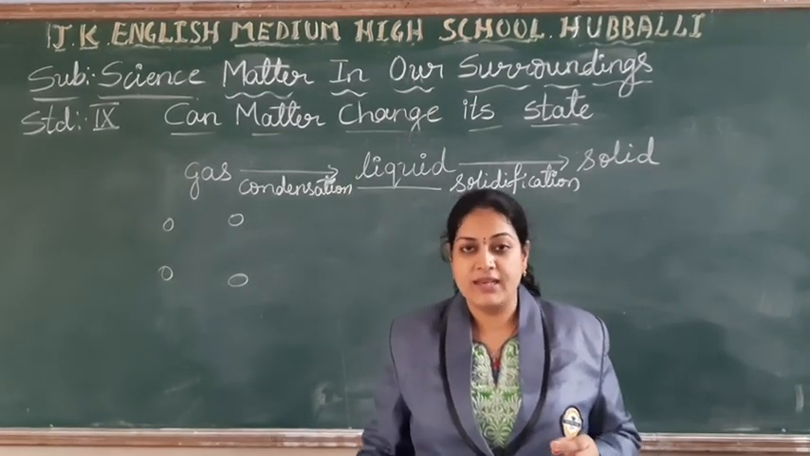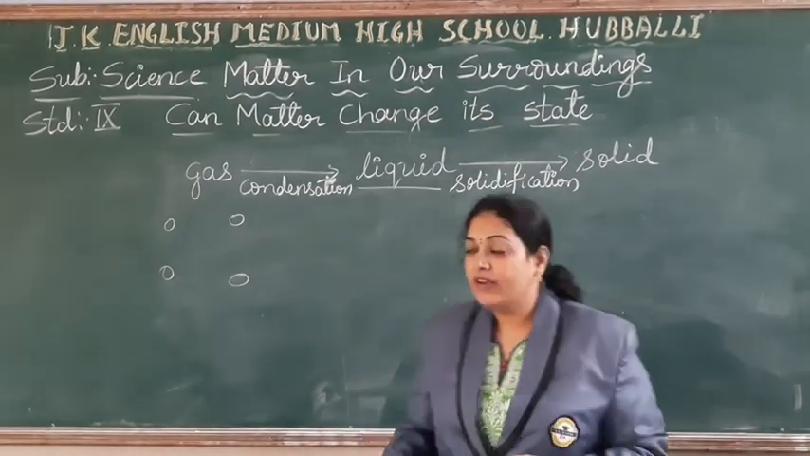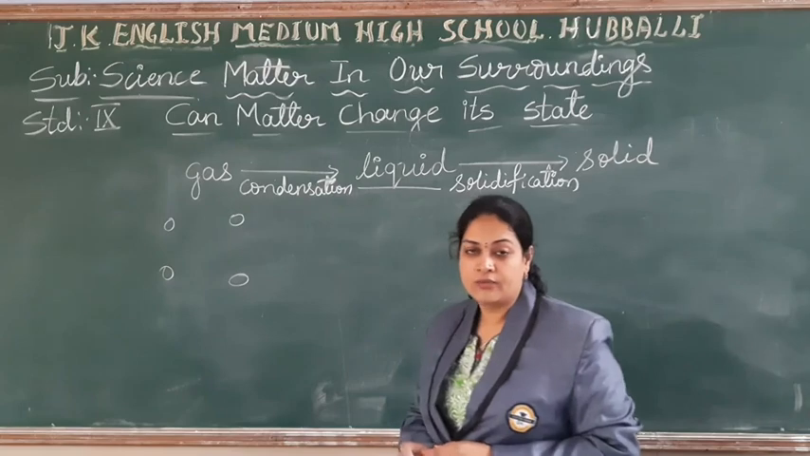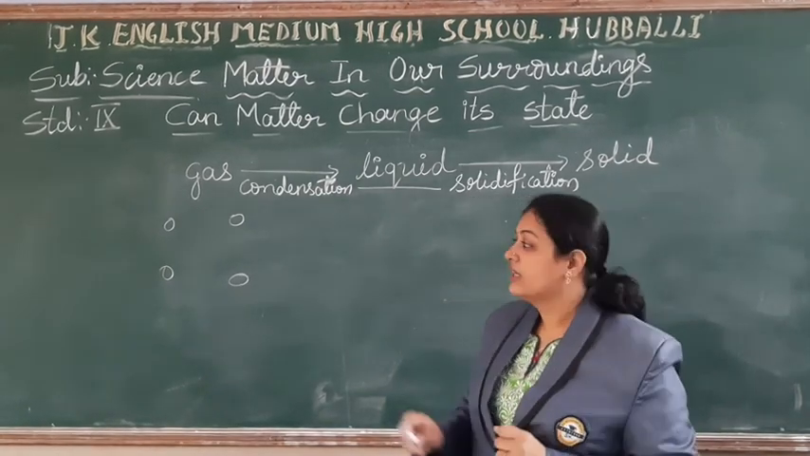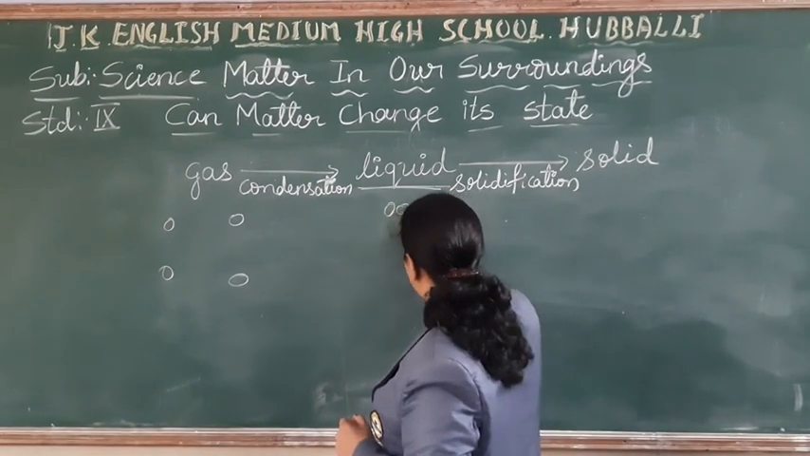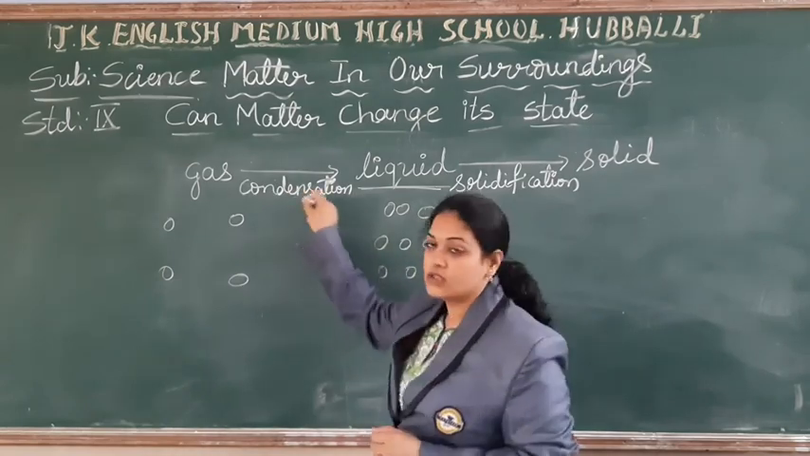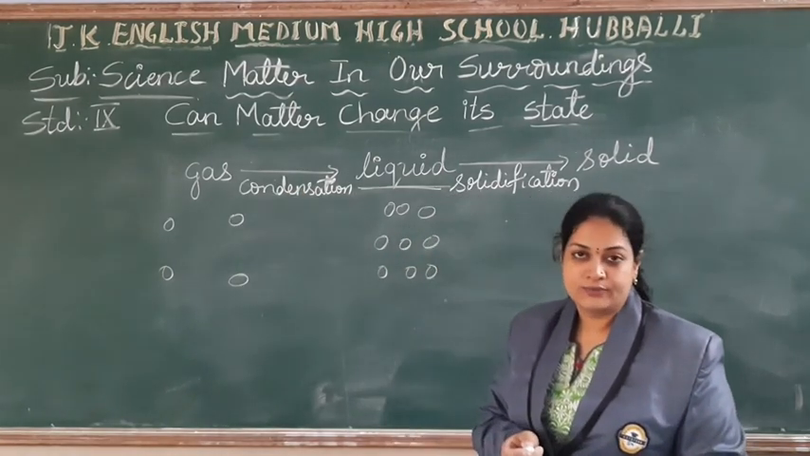On that surface, you can observe the water droplets. Means what? When you reduce the temperature, when you try to compress, you can convert it into liquid form. So that will come to the liquid form. Right students? And this is the process called condensation.